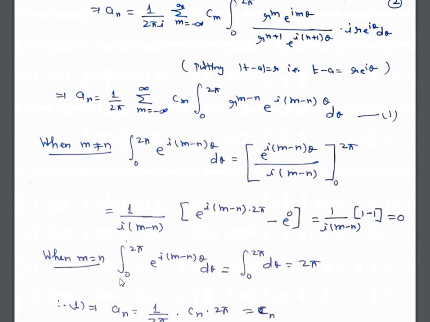And when m is equal to n, we have integral 0 to 2 pi e to the power i times (m minus n) theta d theta is equal to integral 0 to 2 pi d theta, which is equal to 2 pi.